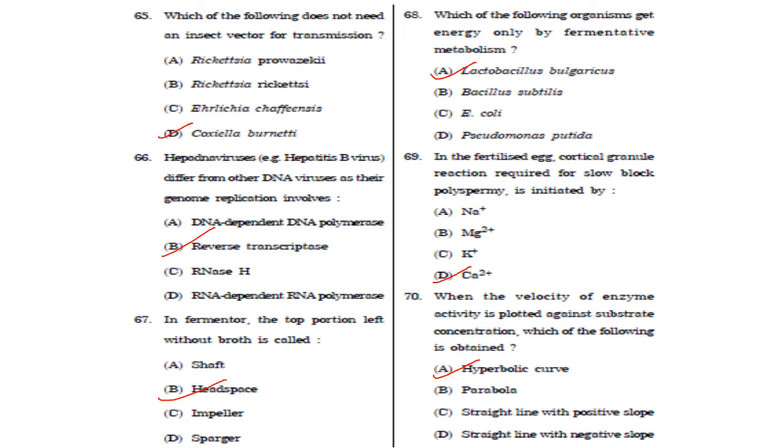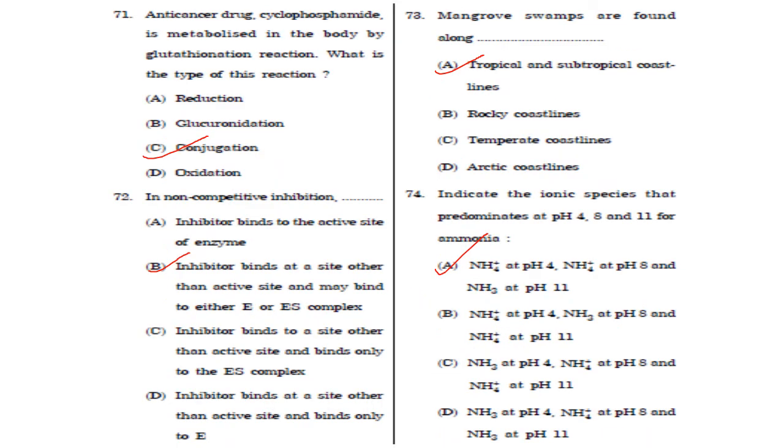Answer is option D. Then next one, when the velocity of enzyme activity is plotted against substrate concentration, which of the following is obtained? So it is a hyperbolic curve that is obtained. Velocity of enzyme plotted against substrate concentration, the usual Michaelis-Menten graph, it is a hyperbolic curve. The next one, anti-cancer drug cyclophosphamide is metabolized in the body by glutathione reaction. What is the type of this reaction? It is conjugation. Answer is option C.